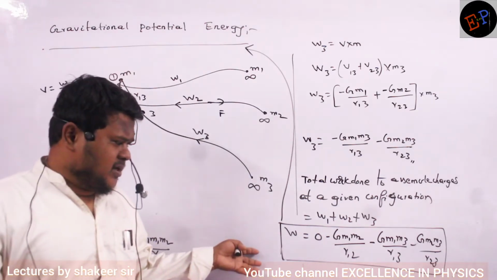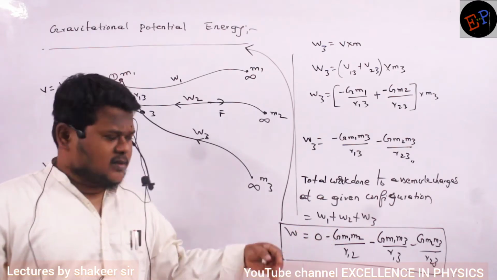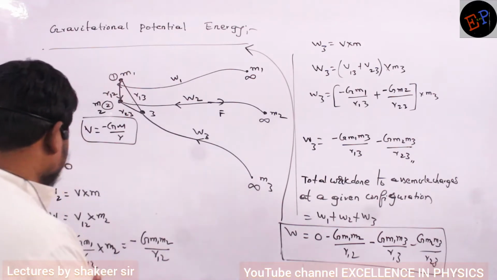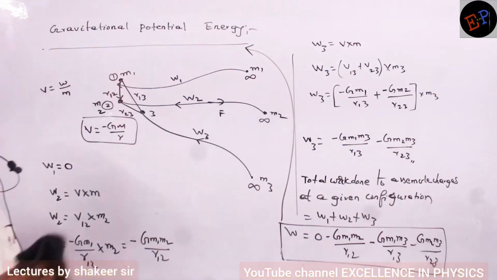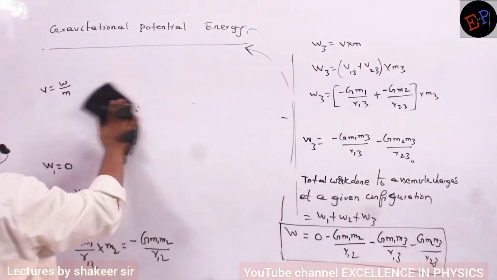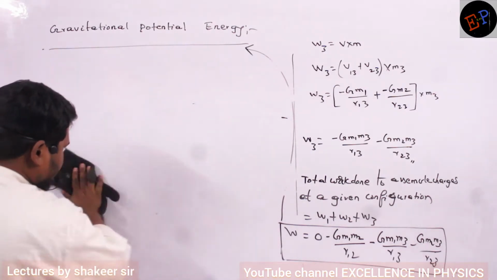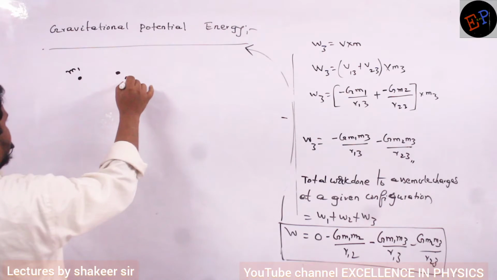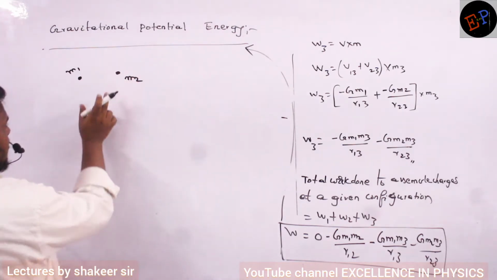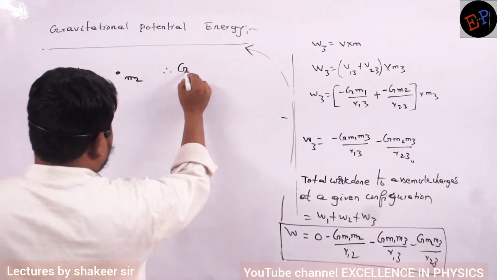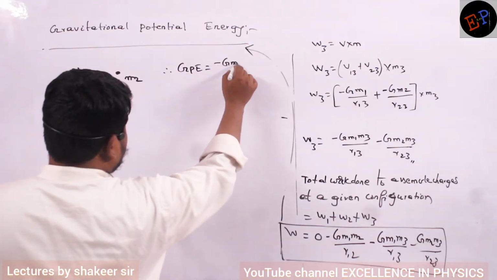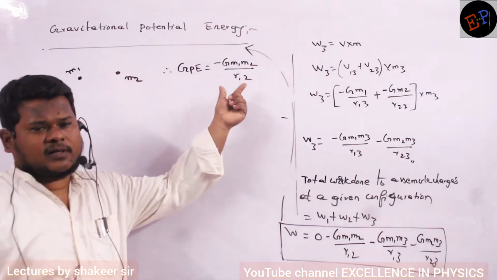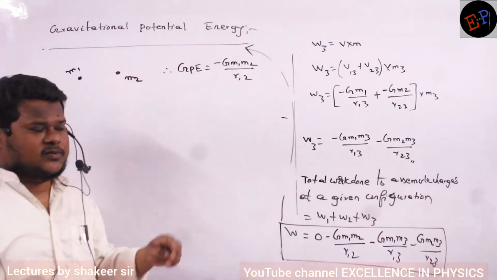So how many terms do we have to write? The number of terms you have to write is equal to the number of pairs possible in this condition. For example, this is mass M1, this is mass M2. How many pairs are possible? Only one pair is possible. So gravitational potential energy can be written as minus G M1 M2 divided by R12. That's all, this is the formula. This is the equation for gravitational potential energy between two masses.